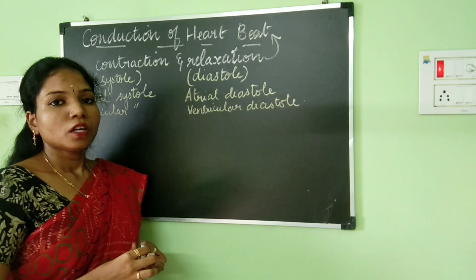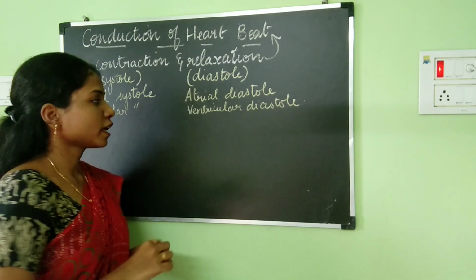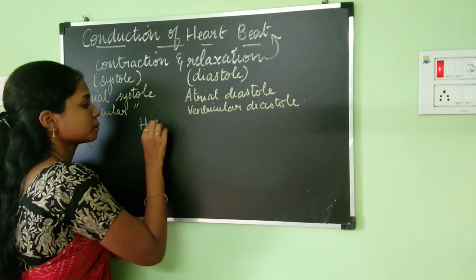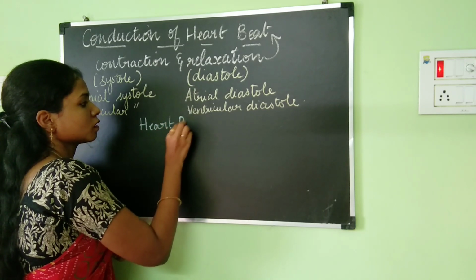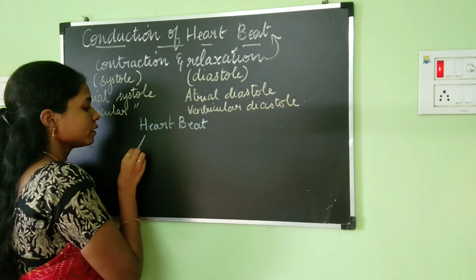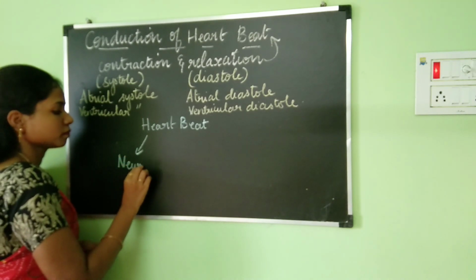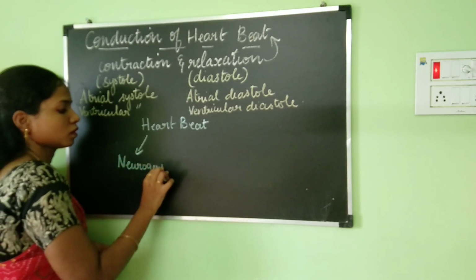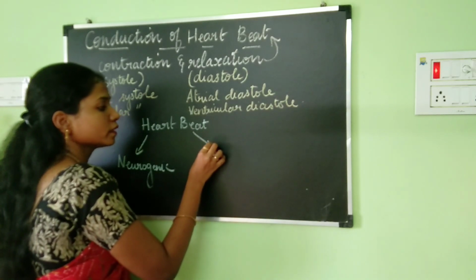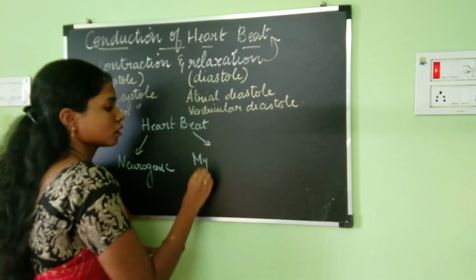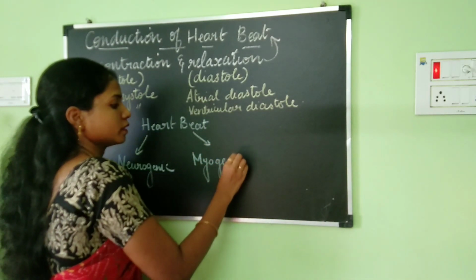Heartbeat is of 2 types in case of animals. One type is known as the neurogenic heartbeat, and the other one is the myogenic heartbeat.